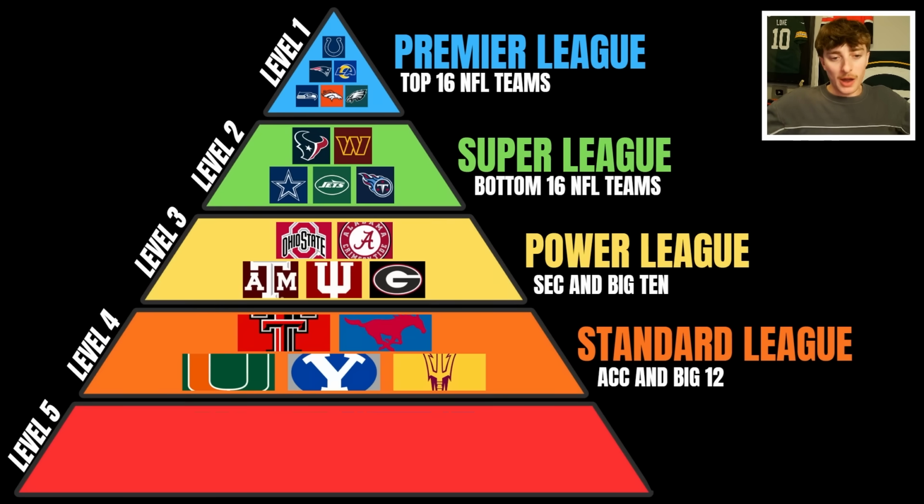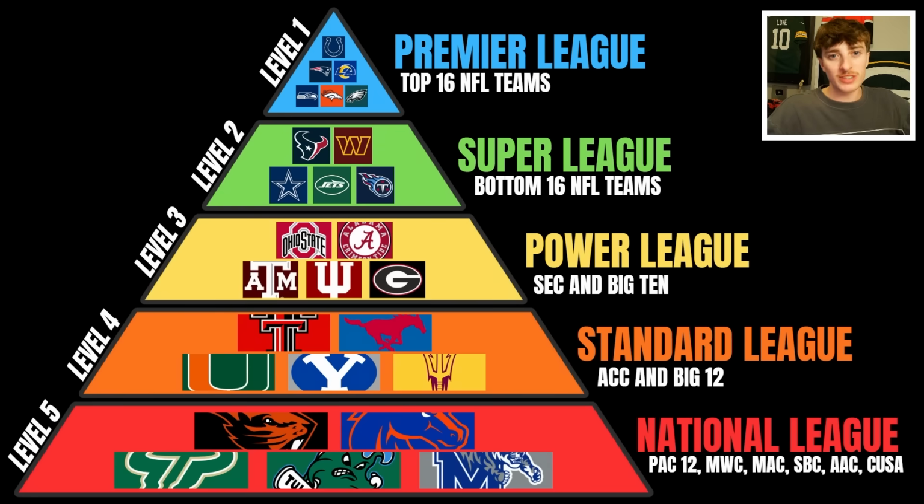And finally, the bottom of the pyramid, level 5, is what I'll just call the National League, because it is all teams in the nation that are remaining, and it's going to be everything else in college football that's not Power 4. So you have the Pac-12, the Mountain West, the Mid-American, the Sun Belt, the American, and Conference USA, and even the Independents. That does raise a concern, which I'll get to in just a second, about the Independents, but for example, teams like Oregon State, Boise State, South Florida, Tulane, Memphis, some good teams in here, they can definitely make a move up some levels.